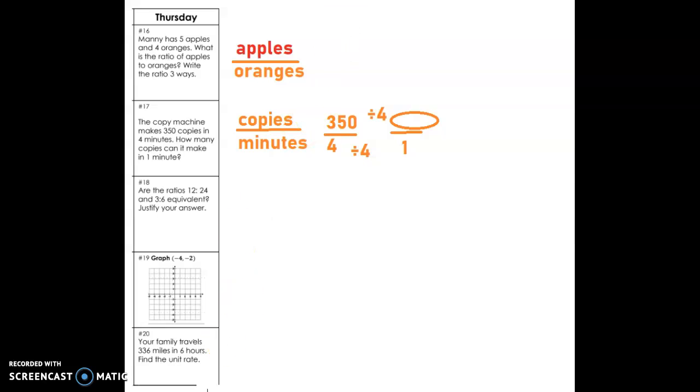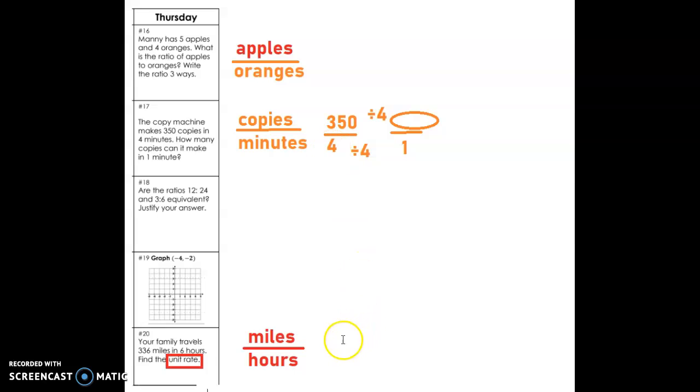Well, on this last one, it talks about unit rate, and we're going to learn about that this week, hopefully. So unit rate means you're going to turn that number into a 1, or your bottom number. So we have miles over hours, okay? And our unit rate means we're going to turn it in miles per 1 hour. So we need to turn hours into 1.